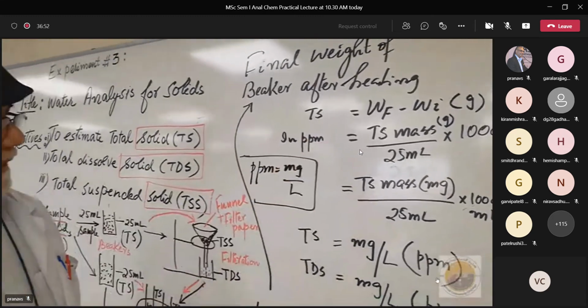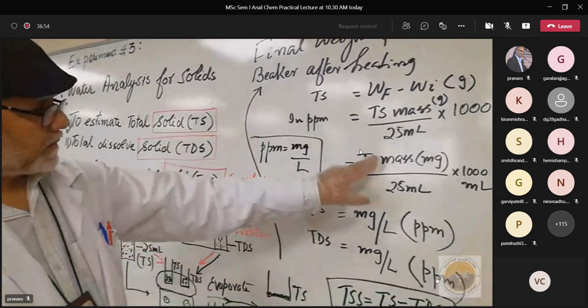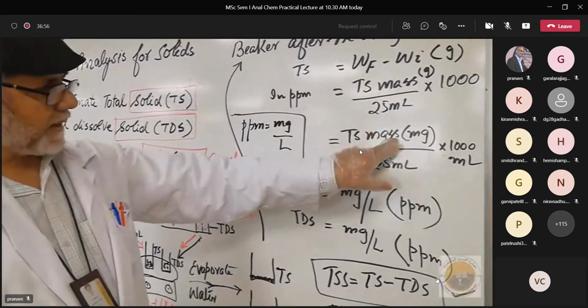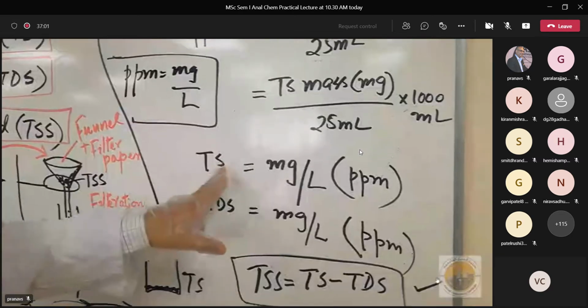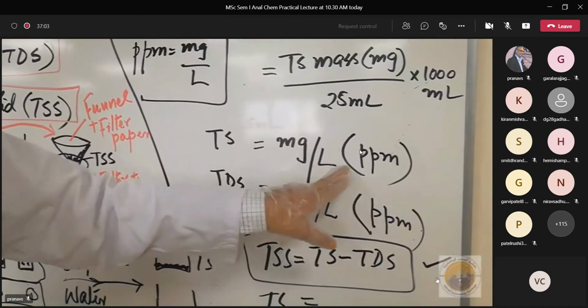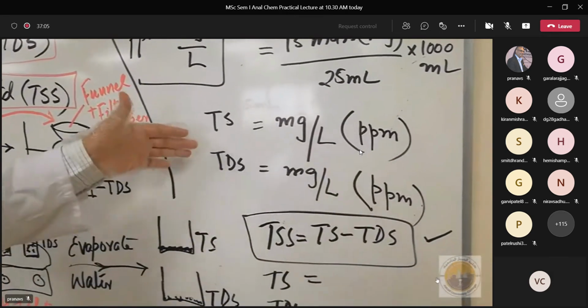So that's why we have to determine the solids in ppm. So now this mass of the total solid divided by 25 ml and multiplied by 1000, we will get TS in milligram per liter, that is ppm.